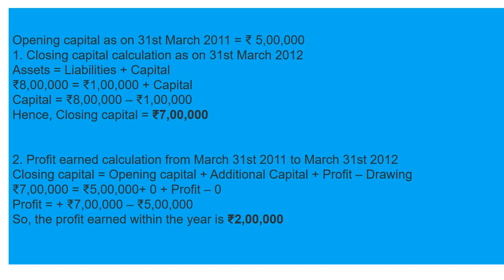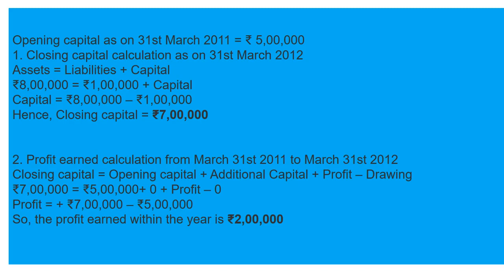So we can calculate closing capital, that is 7 lakh. Next we calculate profit using the formula: closing capital is equal to opening capital plus additional capital plus profit minus drawings. Opening capital is already given and closing capital we have calculated in the upper portion. So profit will be 2 lakhs. Fine.